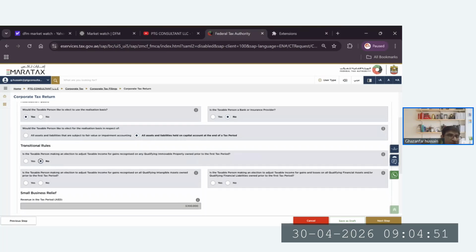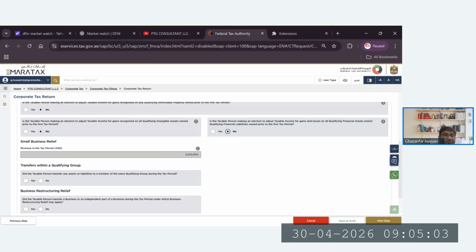Now he's asking about the adjusted taxable income for qualifying before the first tax period. We are saying no. Here also we are saying no. Now we don't have the option to opt for the small business relief. Otherwise, he would give us the option yes or no for small business relief.